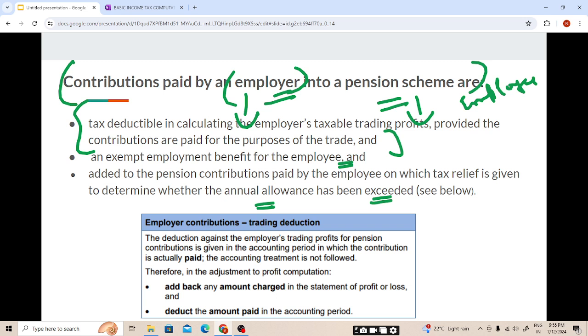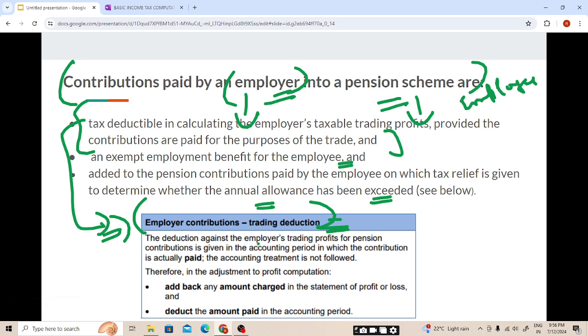And in a few previous slides, we had seen that a contribution which does not attract relief will not affect the annual allowance limit but will affect the lifetime allowance limit. I hope it is clear. So for the employer, by reading this, we will have a good idea of point number 1, students.